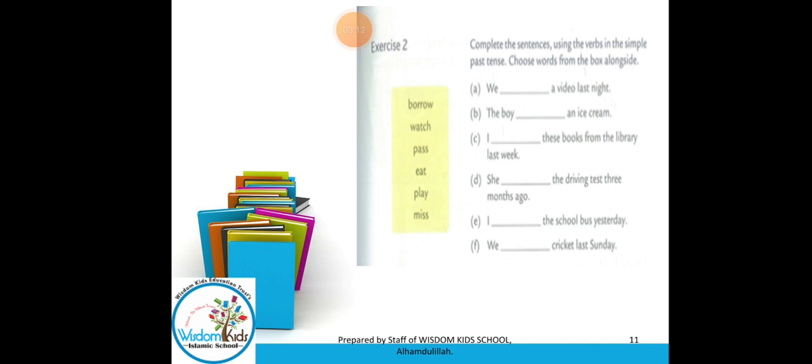In the next sentence, the boy dash an ice cream. We have to write the answer in the simple past tense, meaning the action has been completed. So we are going to write "ate". The boy ate an ice cream. Next, I dash these books from the library last week. I borrowed these books from the library. So the rest of the sentences you have to do on your own and send me a picture on WhatsApp.